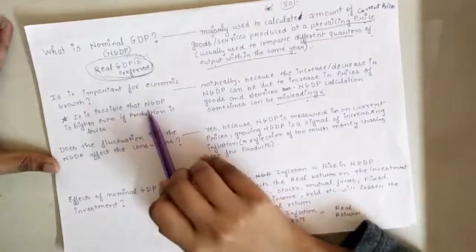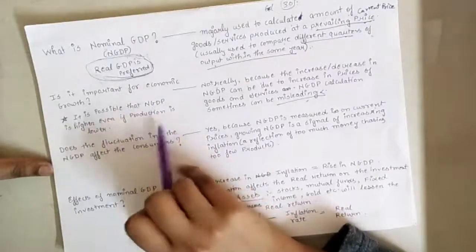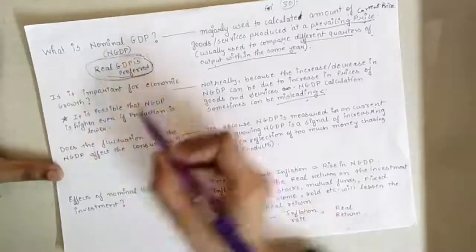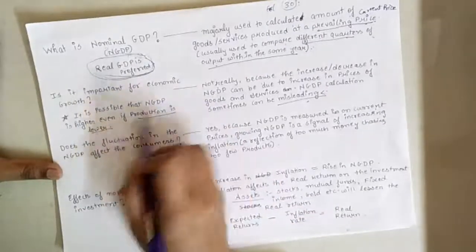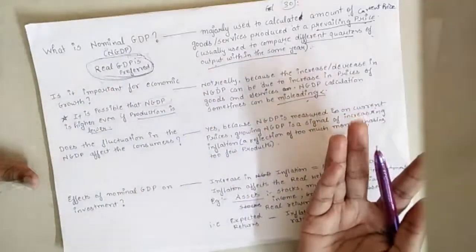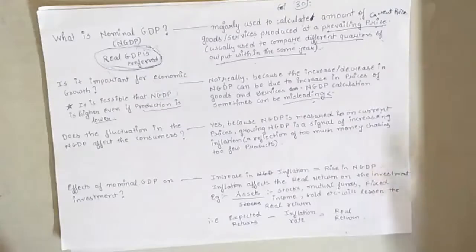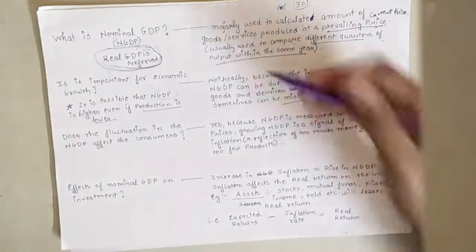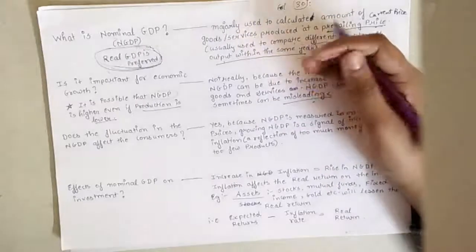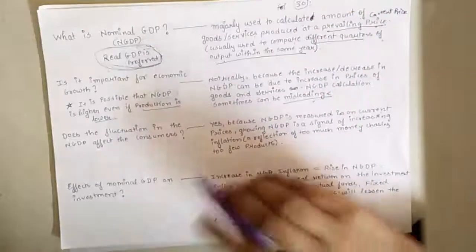So it is possible that nominal GDP is higher even if the production is lower. That is clearly a misleading scenario, so we cannot consider it a path to understand economic growth.